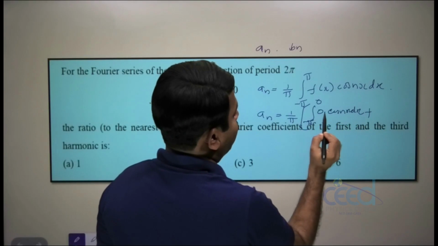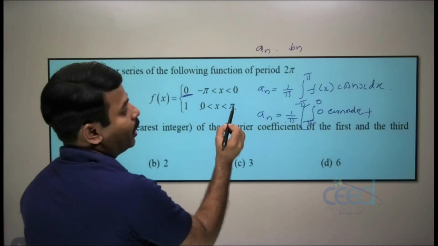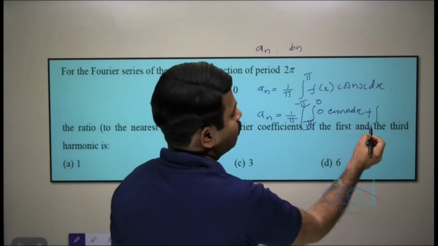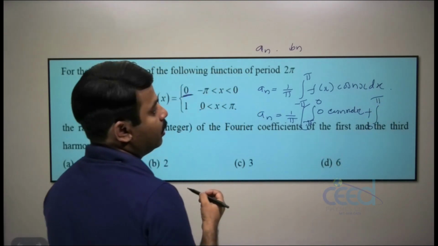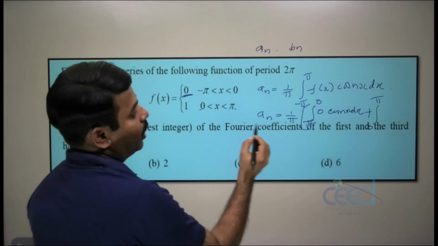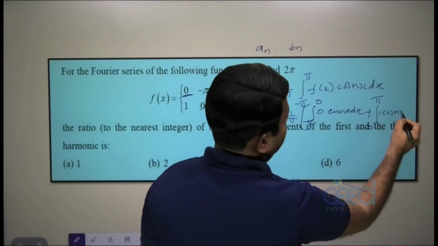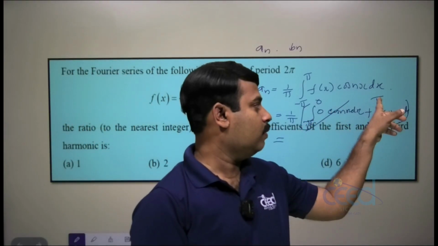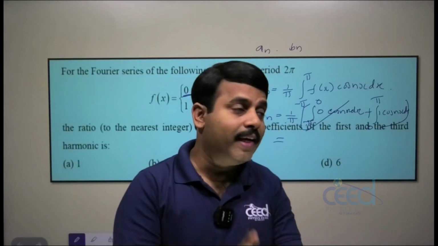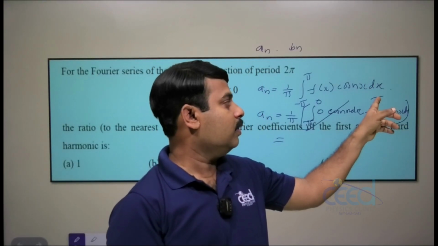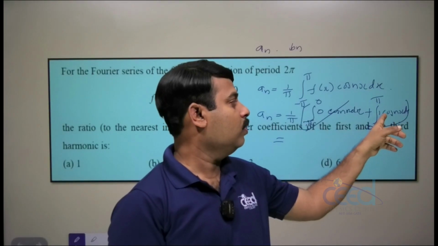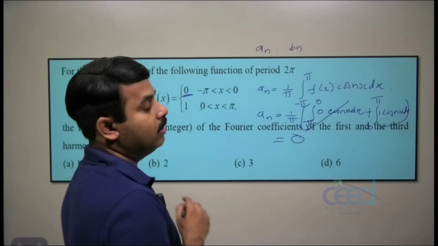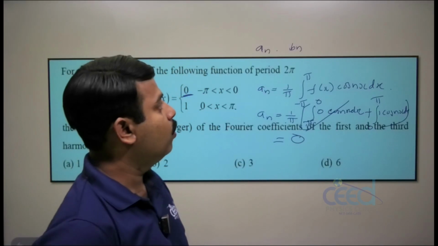Now the next interval, 0 to π. We split −π to π into −π to 0 and 0 to π. What is f(x) in that interval? It is 1, so the integral of cos nx dx. This part is already 0. Cos nx on integration gives sin nx by n. If you put π, sin nπ is 0, and sin 0 is also 0. So this function is definitely 0, and only the bn value exists.